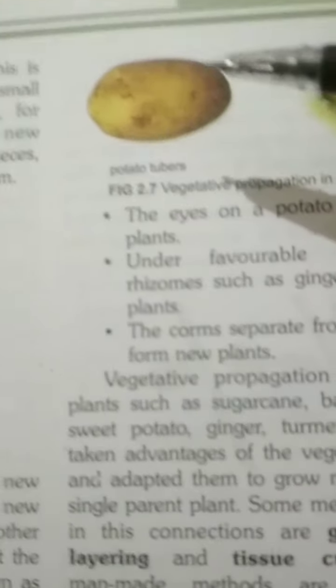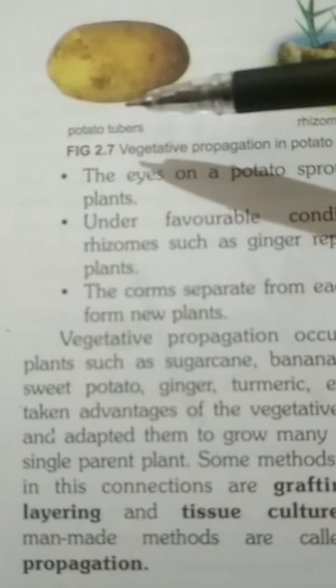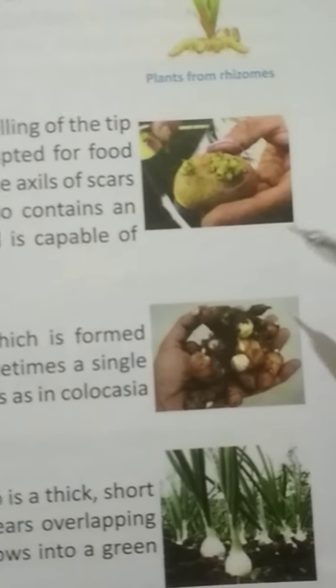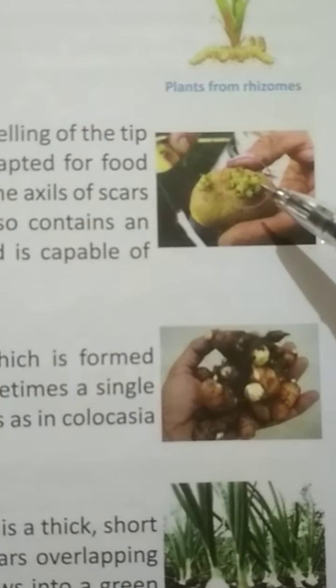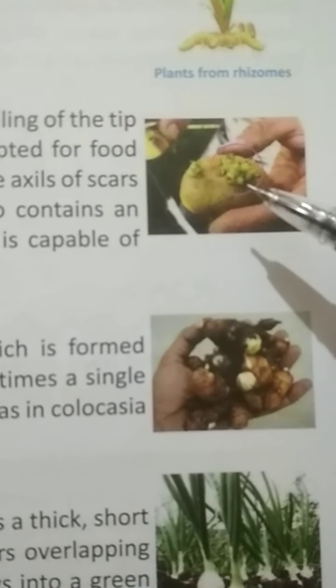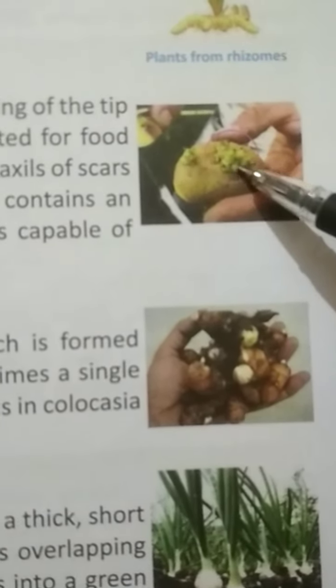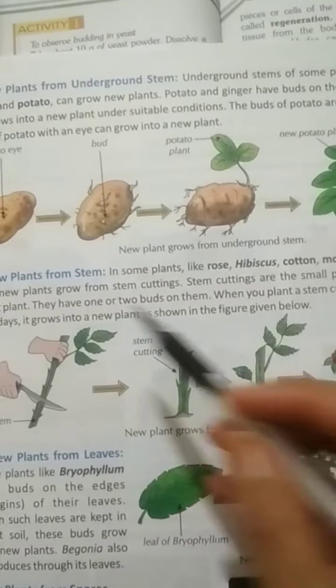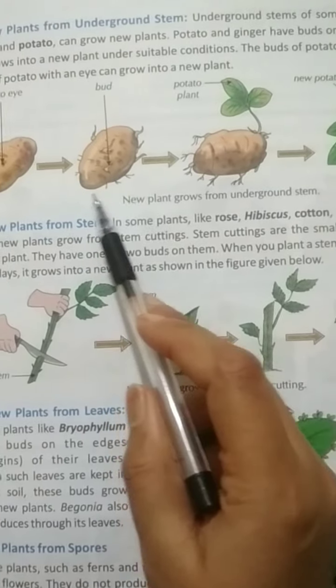See the eyes on the potato sprout. You have seen potato sprouts. See, these are the eye sprouts that grow into a new plant. These are the sprouts, and this is how they grow into new plants.